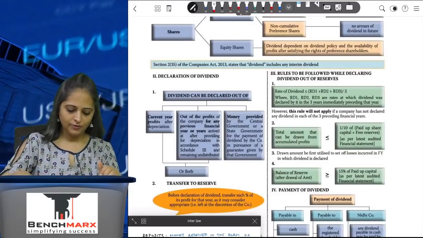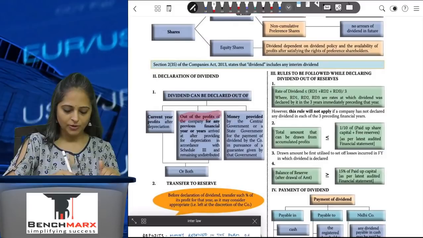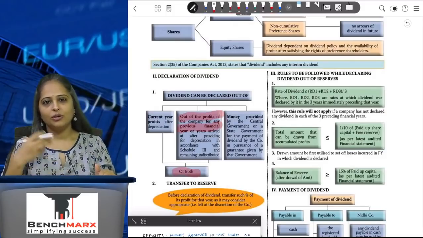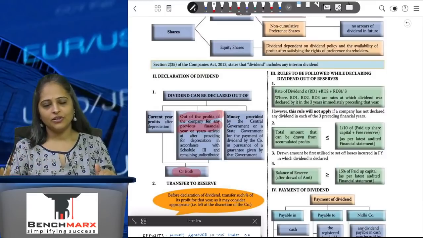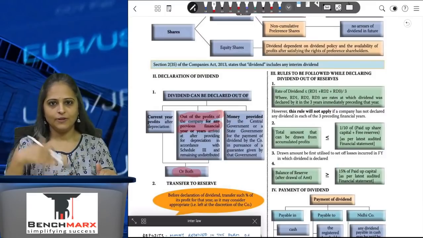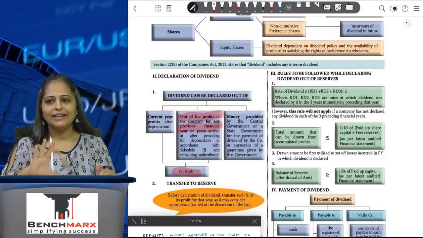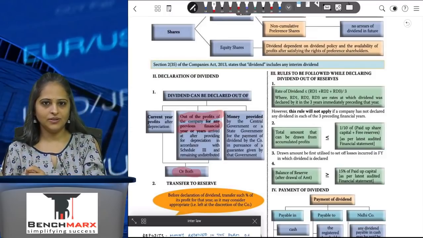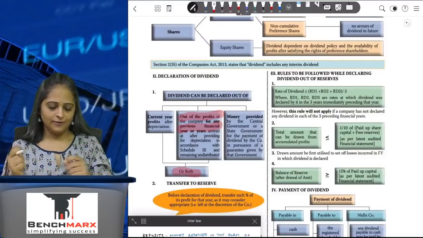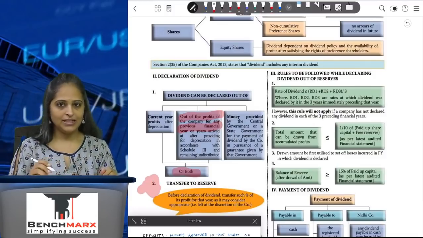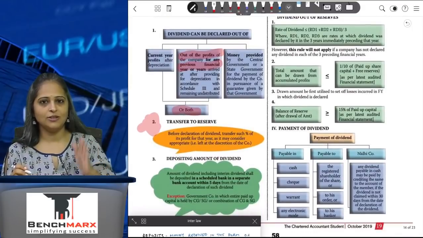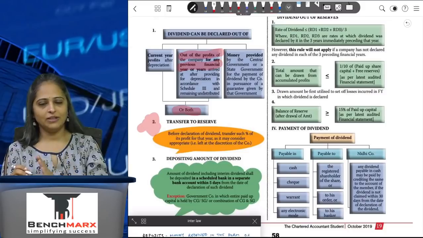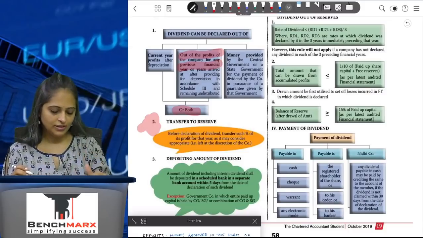It can be paid out of current year's profits or accumulated profits of the previous financial year, or both. Once you are paying the dividend, you have to transfer a certain amount to the reserves account for safety for future working of the company. It is not mandatory to transfer a certain percentage to the reserves account, but you can transfer. Again, important, because this has been asked in practical case study type of questions. It's not mandatory to transfer an amount to the reserve account, but you can transfer an amount which the company likes to the reserve account.